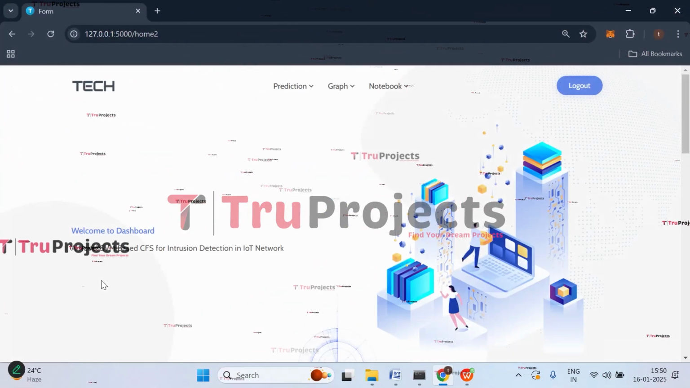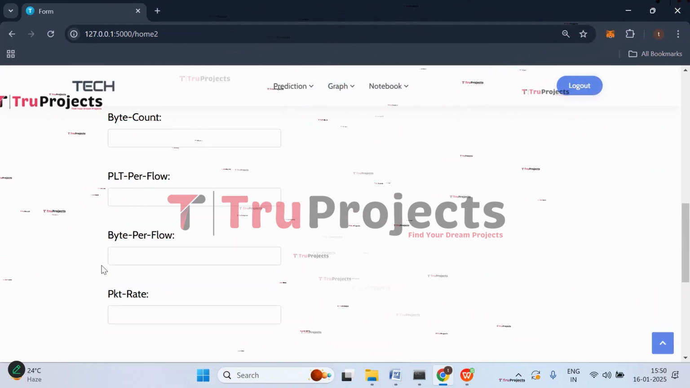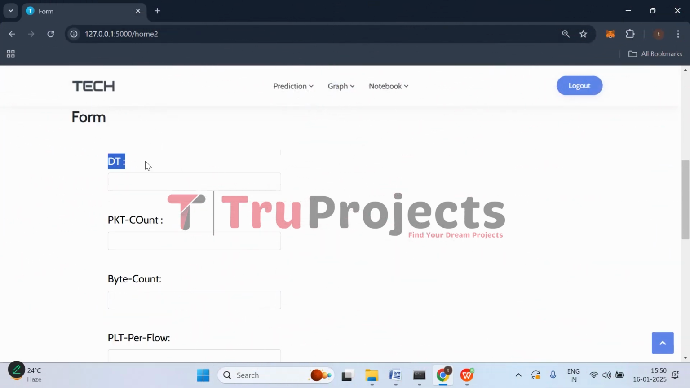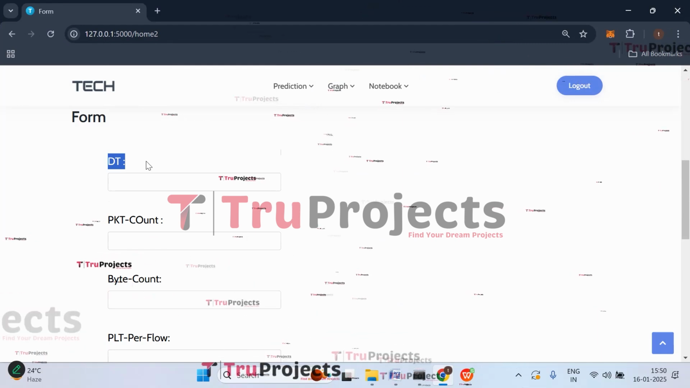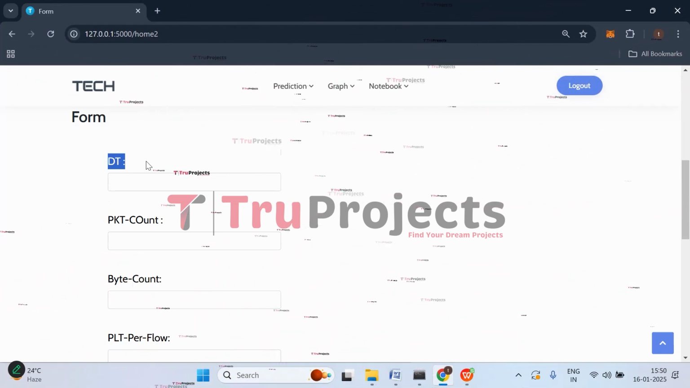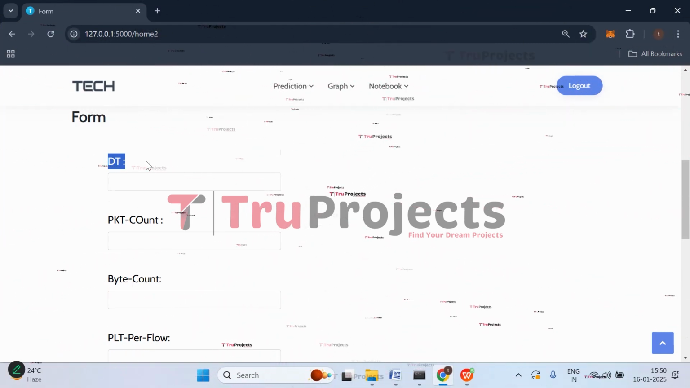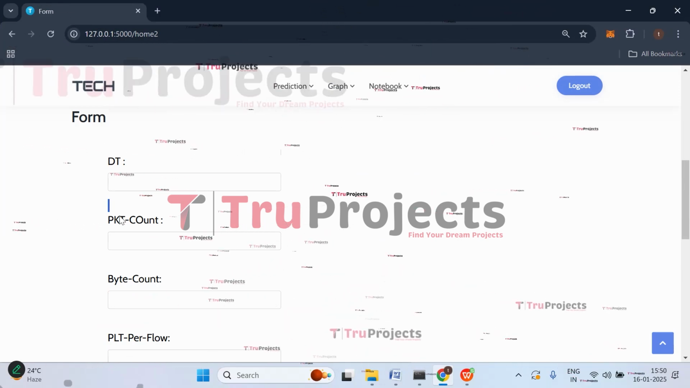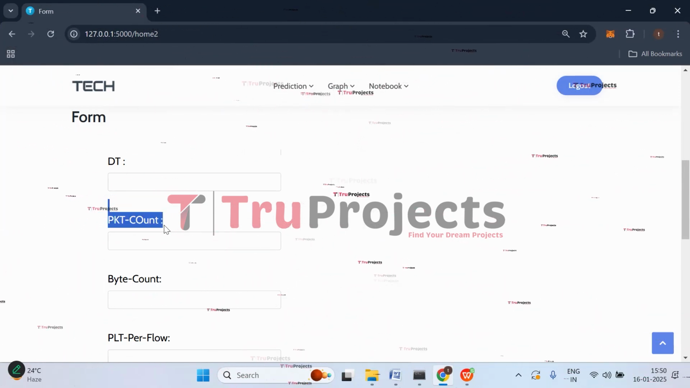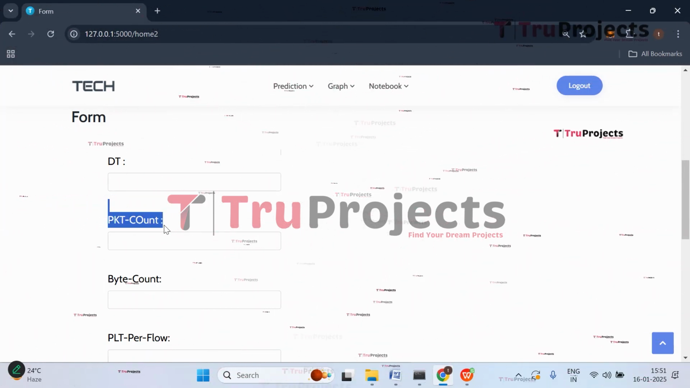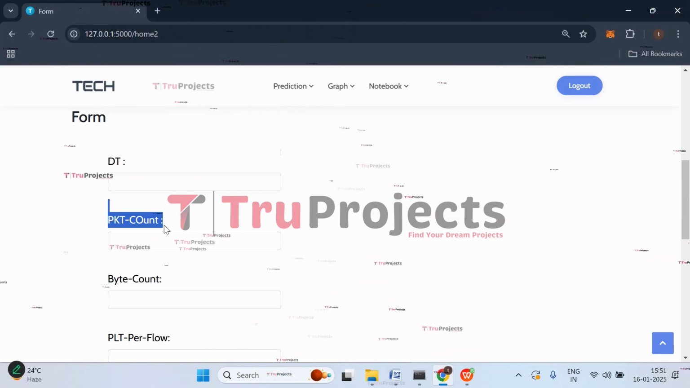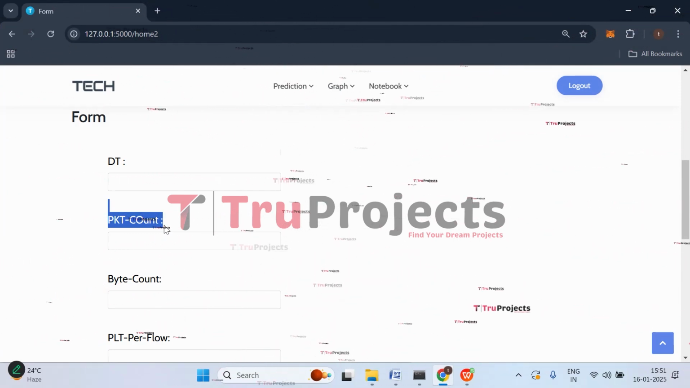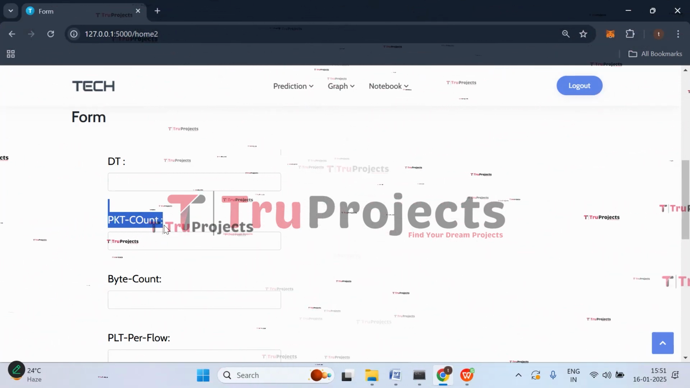Click on SDN dataset. So here we have some parameters which need to be entered. Let us understand what these are. The first one we have is DT, that is duration time. It is the total duration time of the network flow measured in seconds or milliseconds. It captures the time interval between the first and last packets in the flow. Then we have packet count. It is the total number of packets in the network flow, including both forward and backward directions. Indicates the volume of communication in terms of packet quantity.